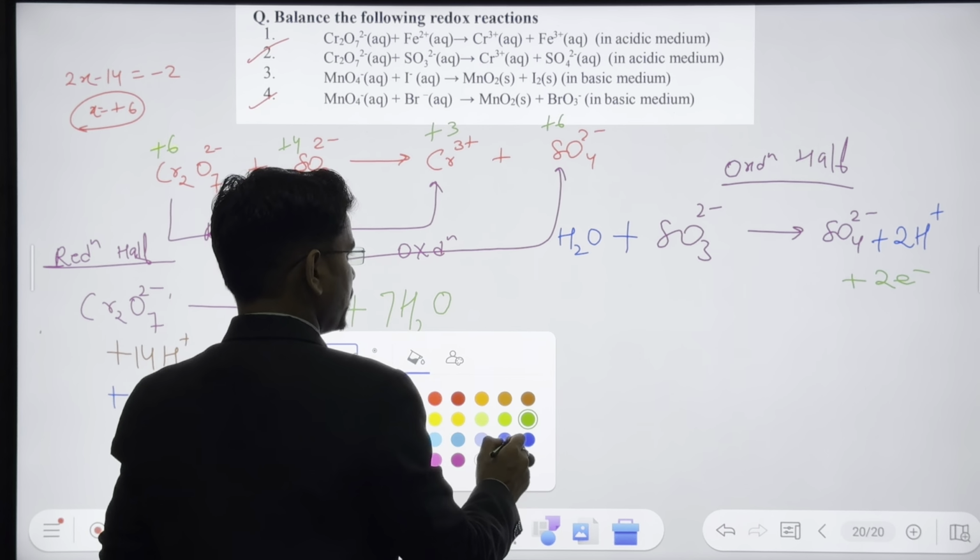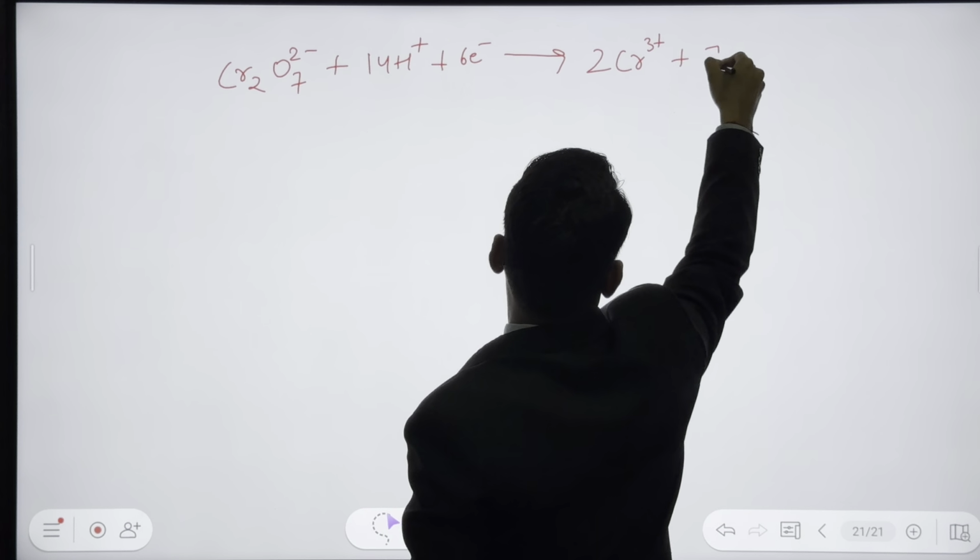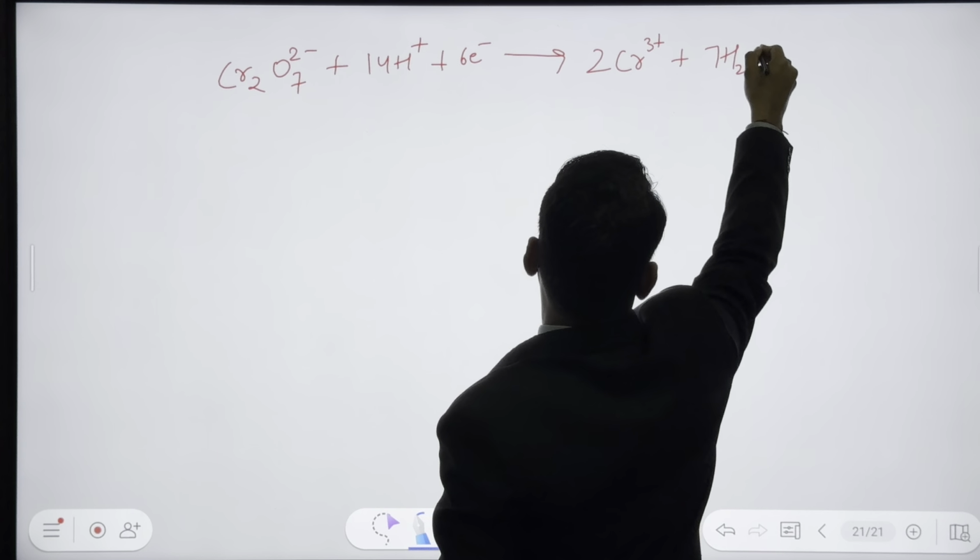Chalo. Exactly what we have: Cr2O7 2 minus plus 14H plus plus 6 electrons, giving you 2 Cr3 plus plus 7H2O. This is the equation of the reduction half, and now we can write the oxidation half.